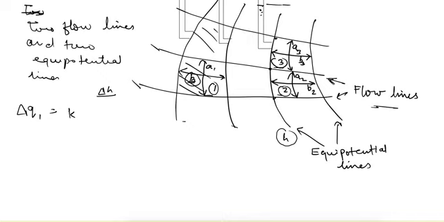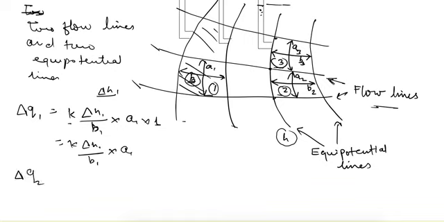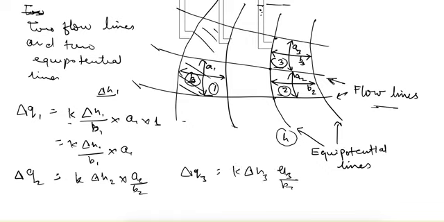And let's say delta H1 is the head loss in this flow field. So delta H1 upon B1, that is the length of flow, and A1 is the vertical distance, and we are assuming unit length perpendicular to the screen, so that is k delta H1 by B1 into A1. Similarly, delta Q2 is equal to k delta H2 into A2 upon B2, and delta Q3 is equal to k delta H3 A3 upon B3.